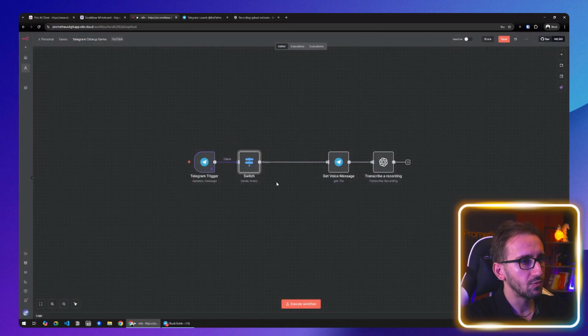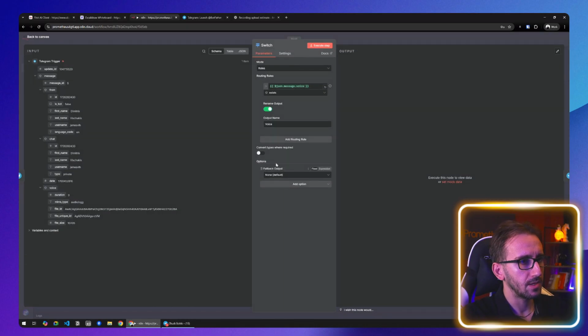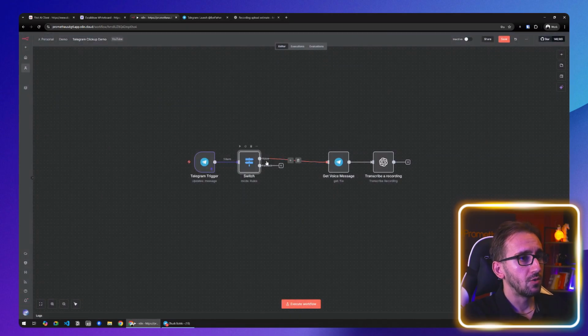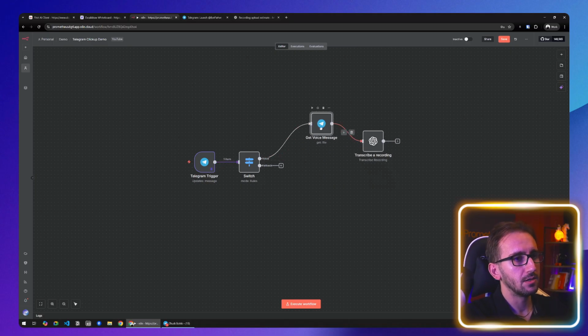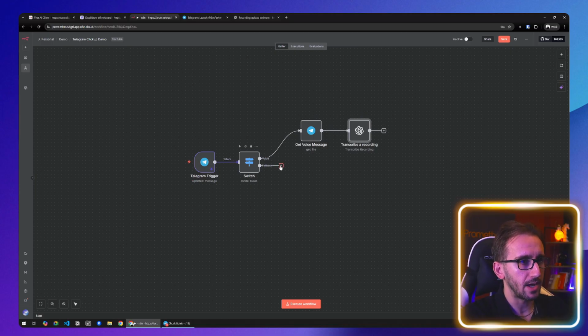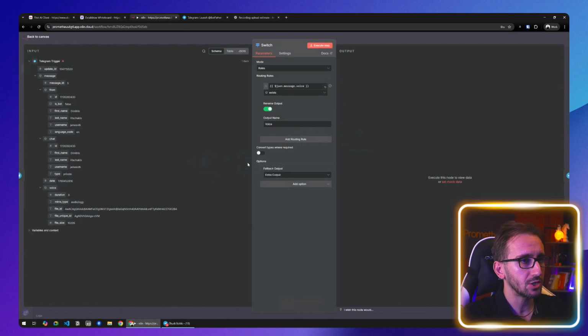And what this is going to do is, if the message we got is a voice message, it will get to this branch that is a voice message. If it's anything else, it will go to the fallback branch, and we're going to decide what to do with it later. The reason I'm using switch is because you might want to have other routing rules.